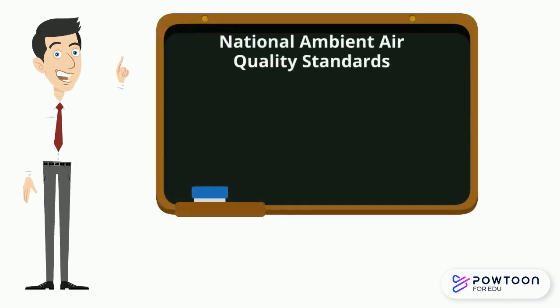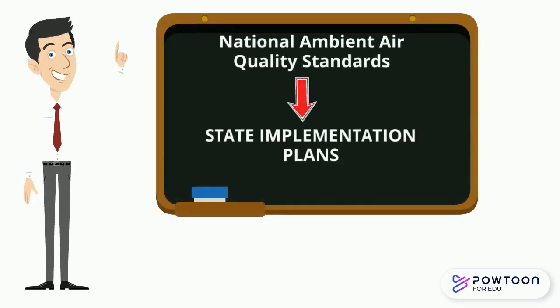The State Implementation Plan, or SIP, is a document states must provide to EPA that demonstrates in detail how the state intends to meet the NAAQS. EPA sets the standard, and then the states decide how they will meet that standard. This is where the flexibility in the Clean Air Act far exceeds that in the Clean Water Act.